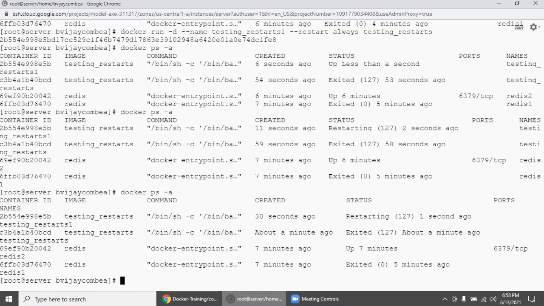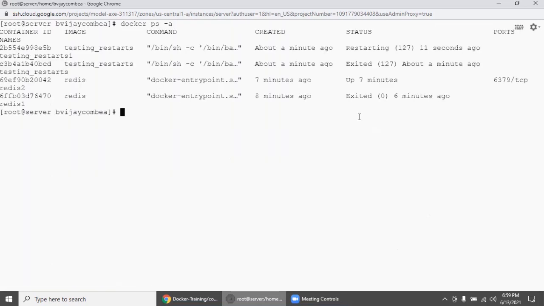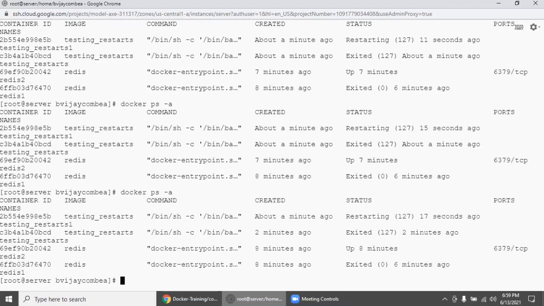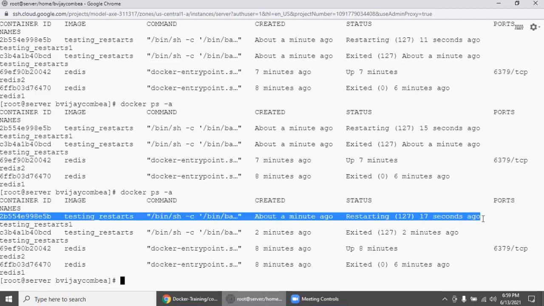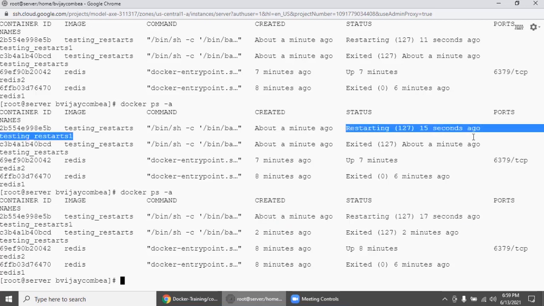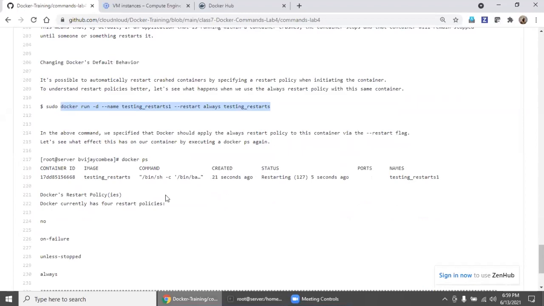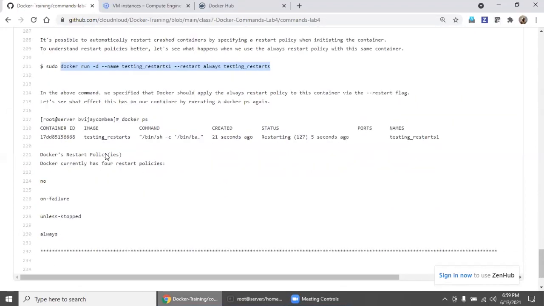Every time you cannot go and monitor always, right? So let's run it again. It will keep on running because you already set the policy. See here. This is the way you need to understand this restart policy.